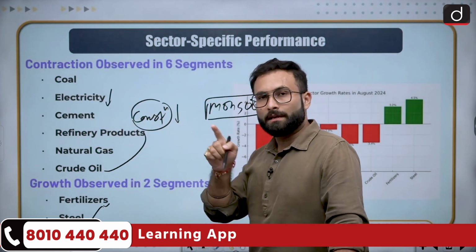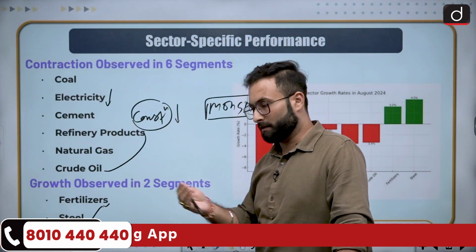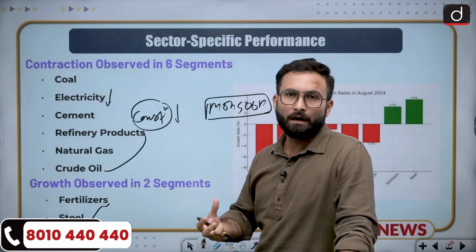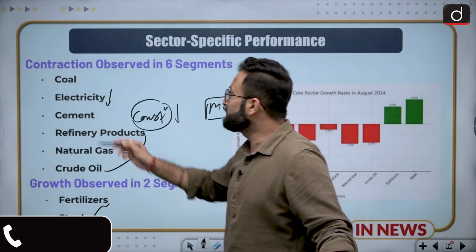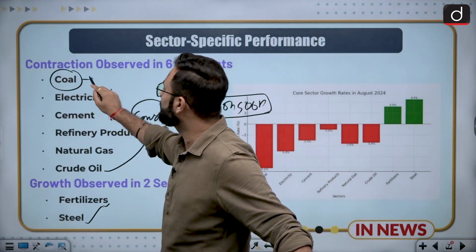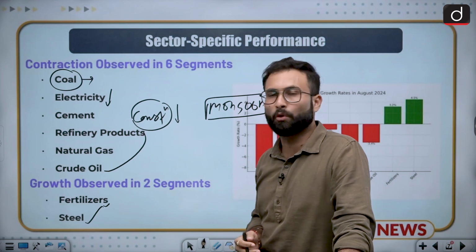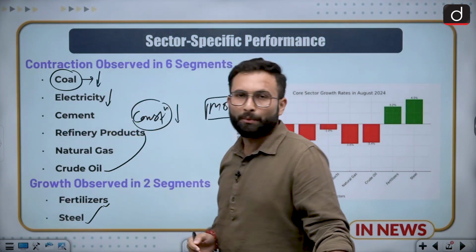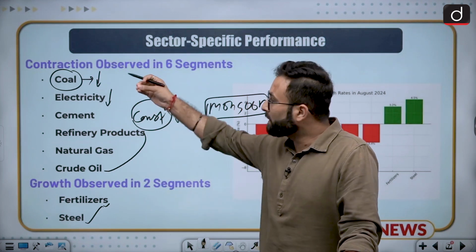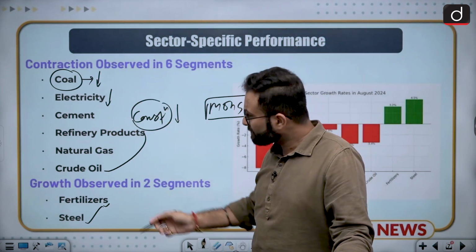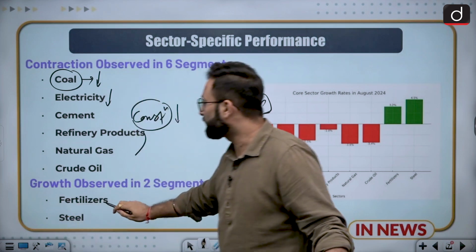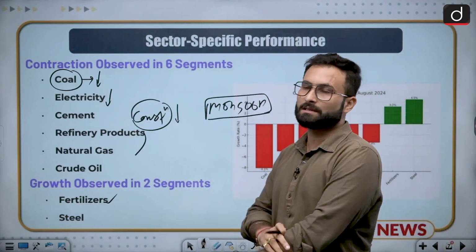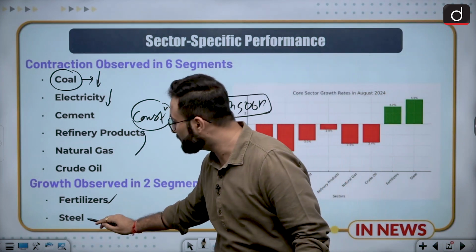Okay, when we talk about the field of electricity, you know that coal is the major factor in that, because in generation of electricity we are still relying on thermal electricity more often. So that is why here you will be seeing that there is a decline in the coal production as well, because these all things are basically related with each other. Okay, now there are two sectors which have witnessed a growth. Though it was marginal growth, they have witnessed a growth. These two sectors are basically fertilizer and steel.